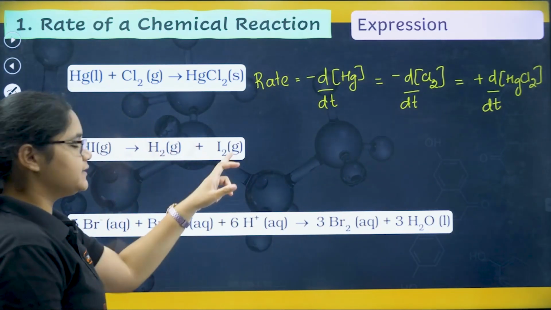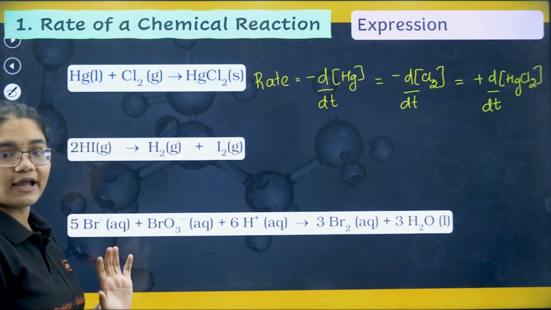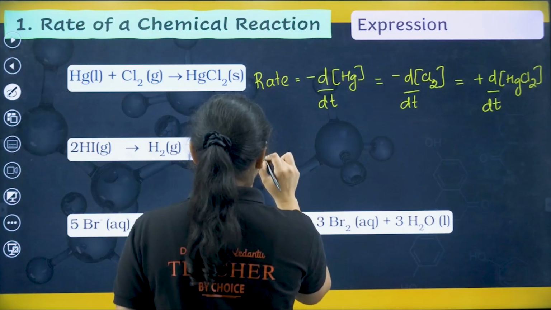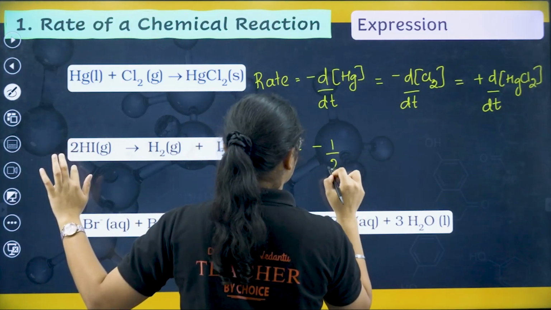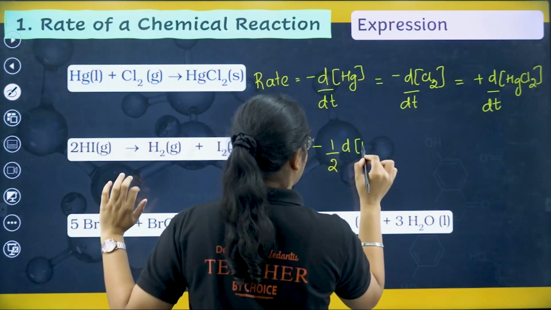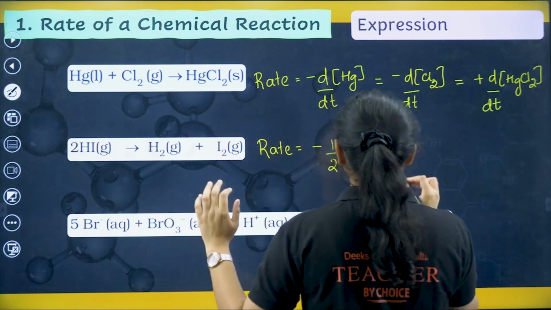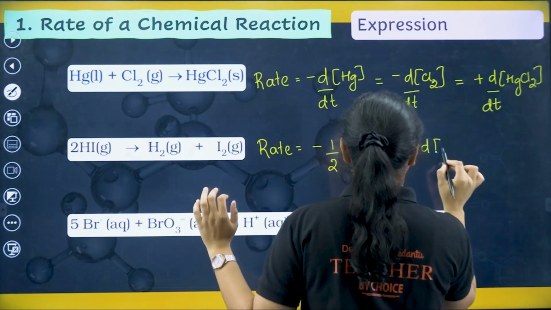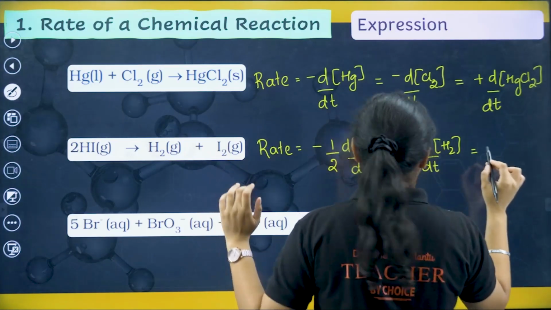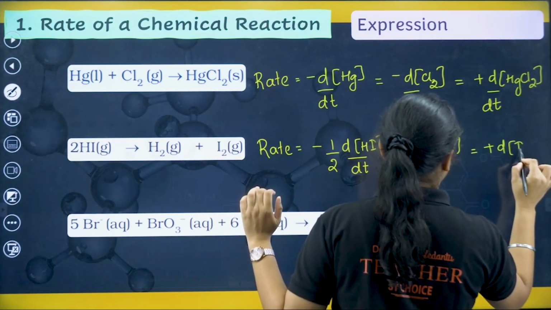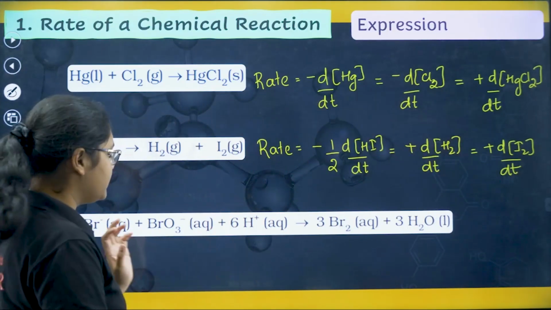Okay, now let's try this one. Here you see some coefficient is there, right? 2HI gives H2 plus I2. So how will I write? Rate is equal to minus, first of all minus 1 by 2, because this 2 is there, d[HI]/dt. Then I have plus d[H2]/dt, then I have plus d[I2]/dt. Clear?